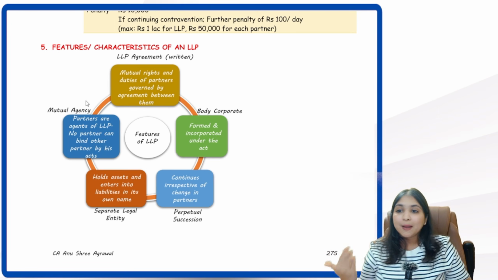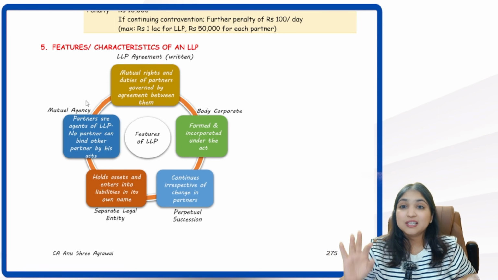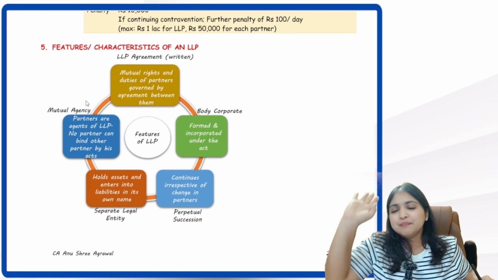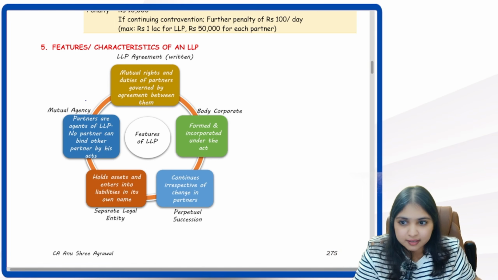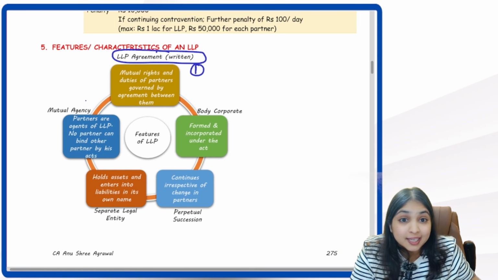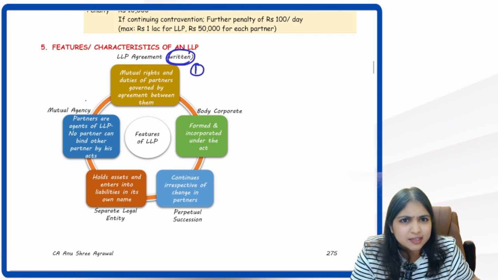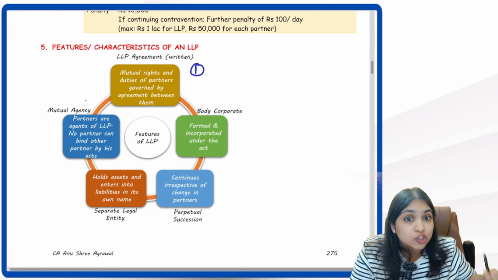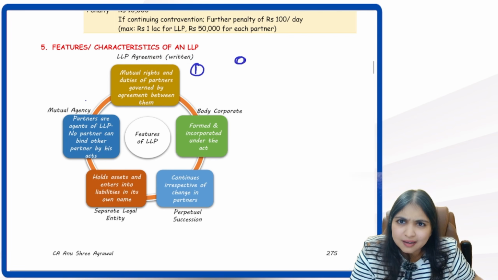Okay, then come to our next discussion. Our next discussion is about the characteristics of LLP. Very simple discussion guys, total 10 characteristics. Okay, first characteristic is LLP agreement. You already know about it. Can it be in oral? No, it has to be written only. It talks about how many relationships? 2 relationships between the partners amongst themselves and between the partners and LLP.